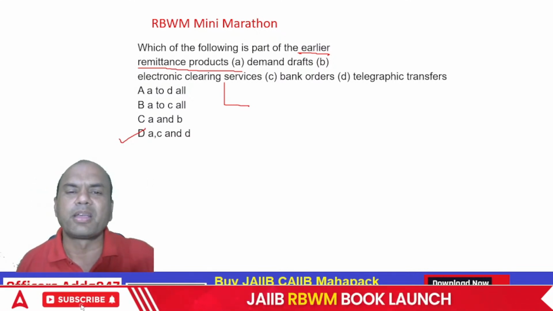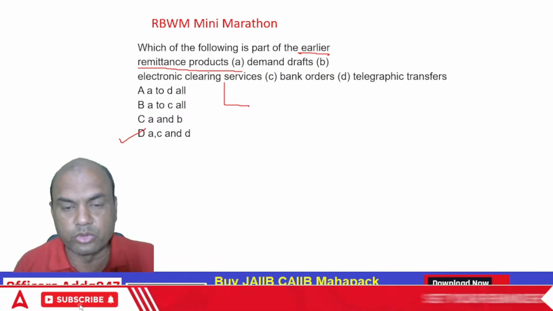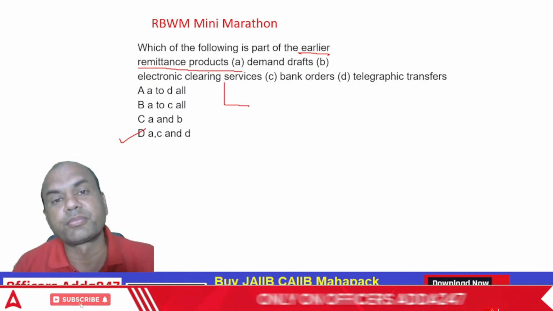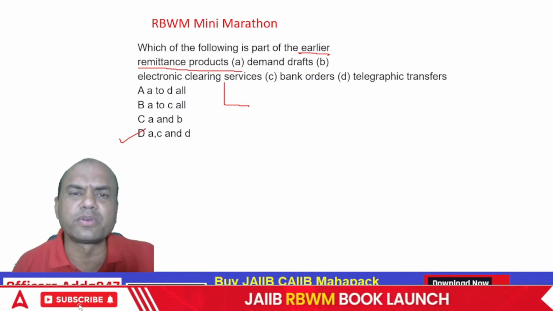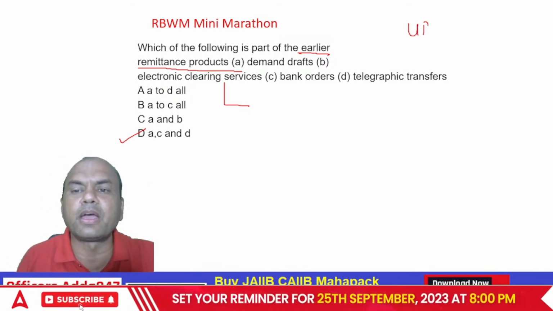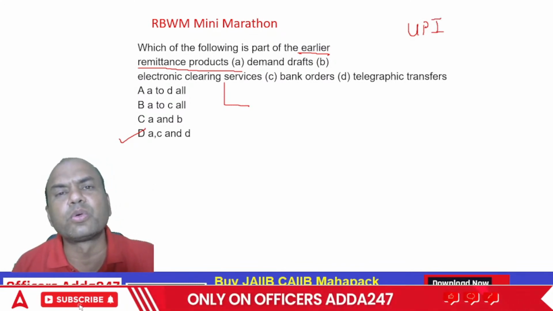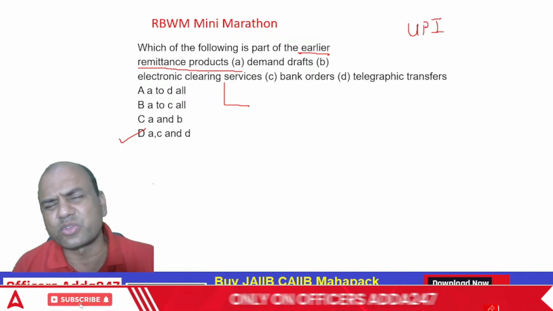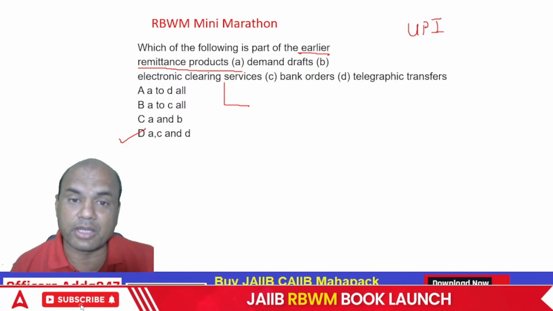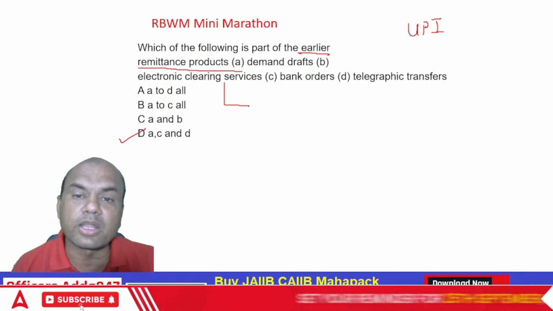But nowadays, many of the bankers who have joined in the last year will not even know what a demand draft is. Obviously, why should you know? Because everything you have seen is UPI, then NEFT, RTGS. So why should you worry about this old banking system? That is gone now, and it will never come back again. So demand draft, bank orders and TT, telegraphic transfers, are part of the older remittance products, okay?